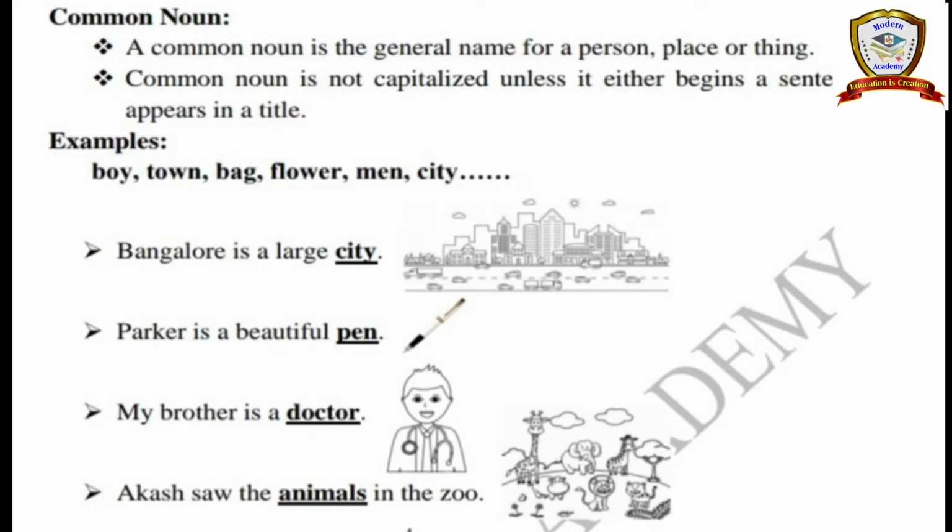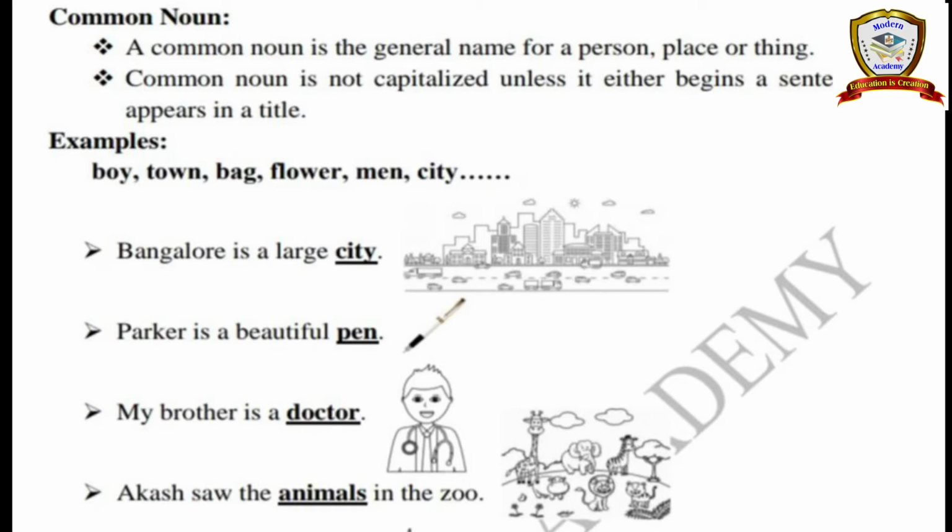Next, George. George bought a pencil. George is one boy's name. So here a boy's name is given specifically. So that is a proper noun. Are you clear about what is proper noun? Yeah, specifically if you are saying about a person's name or place or any things, that is known as proper noun. Okay? Yeah.